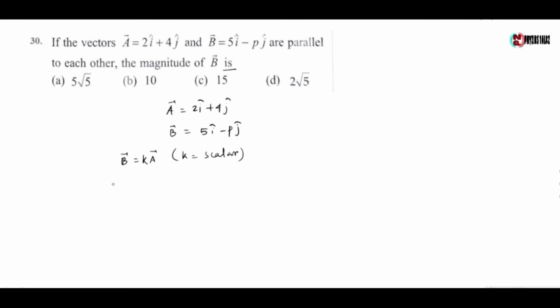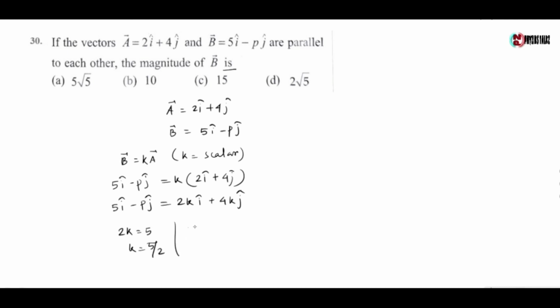Now 5i minus pj is equal to k into (2i plus 4j), which gives 5i minus pj is equal to 2k i cap plus 4k j cap. Comparing both sides, we have 2k equals 5, or k equals 5 by 2. So minus p equals 4k equals 4 into 5 by 2. So minus p equals 10, or p equals minus 10.